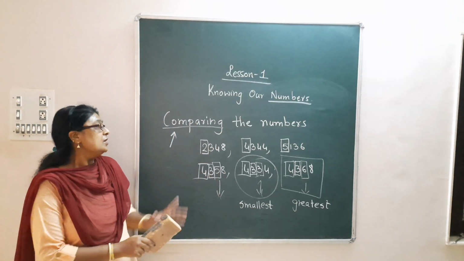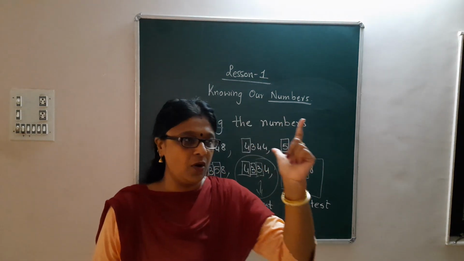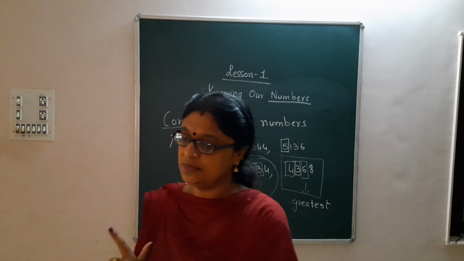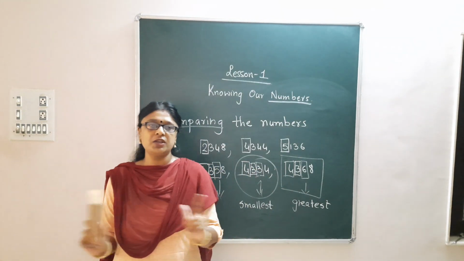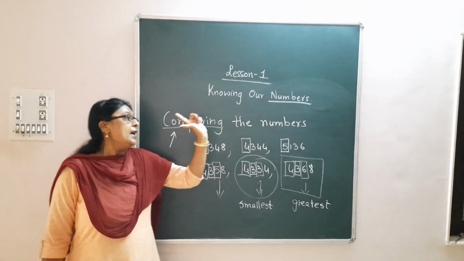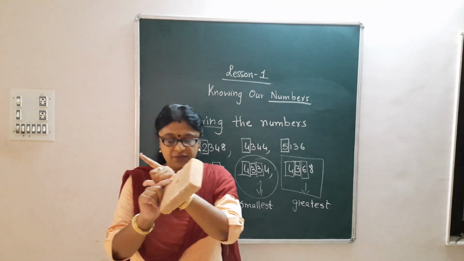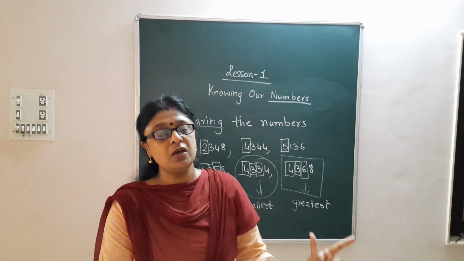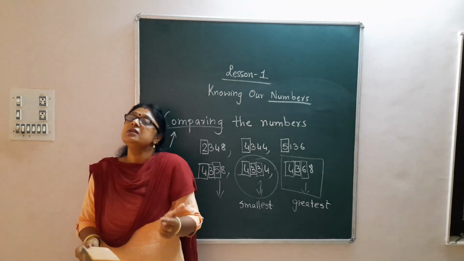Okay, fine. So let us take a quick recap of how to compare the numbers. Children, please pay attention over here. Don't look here and there. Just listen to me and look at the board. Comparing the numbers means you have to decide, from the given numbers, which is the smaller and which is the greatest number. How will you do it? So there are the steps.